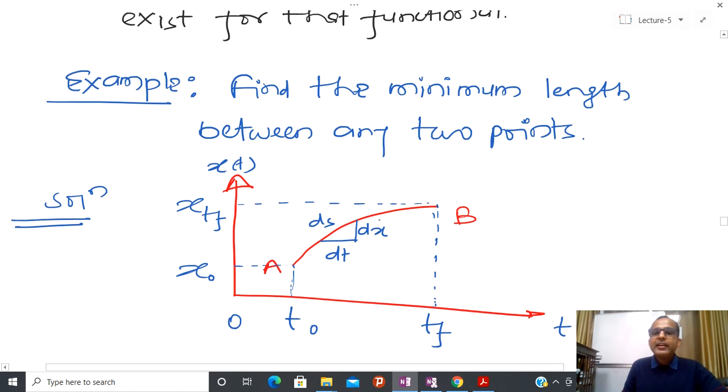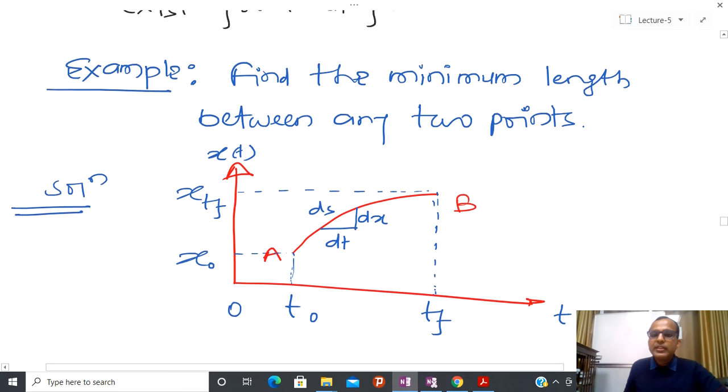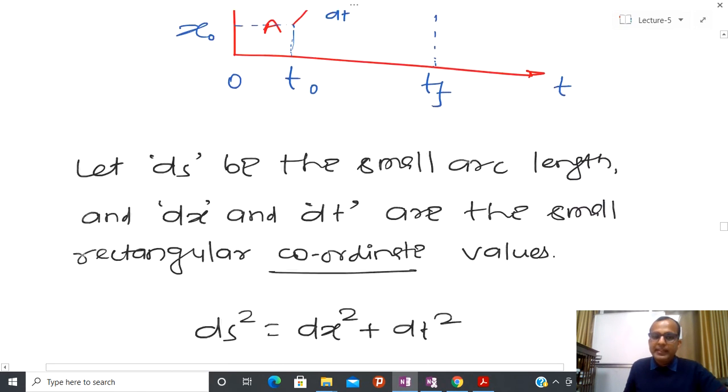All other things are called distance, and using the results we have learned till now, it is possible to show that the minimum length is a straight line from A to B. So let us see how to solve that kind of problem using the calculus of variations.